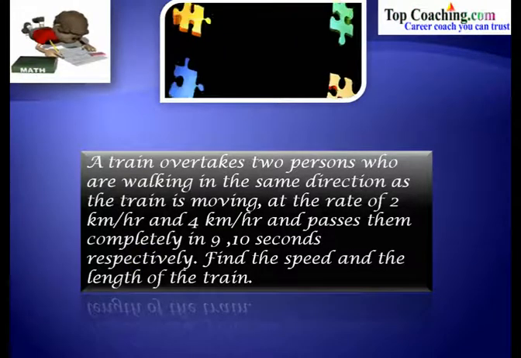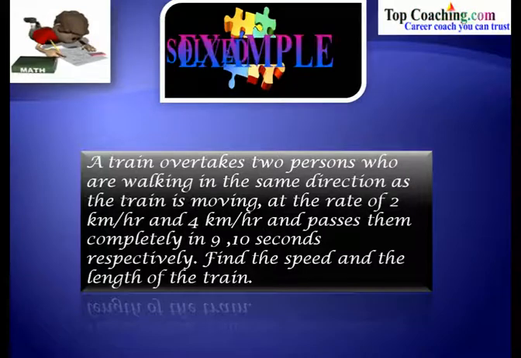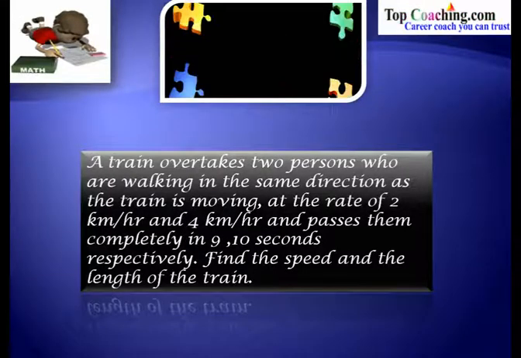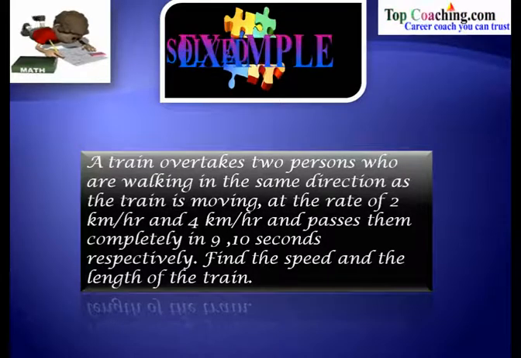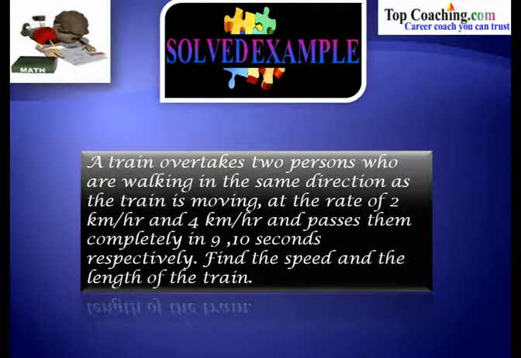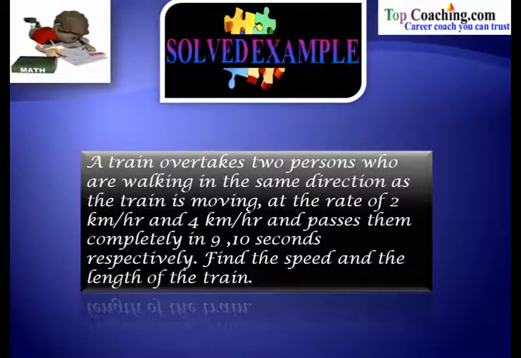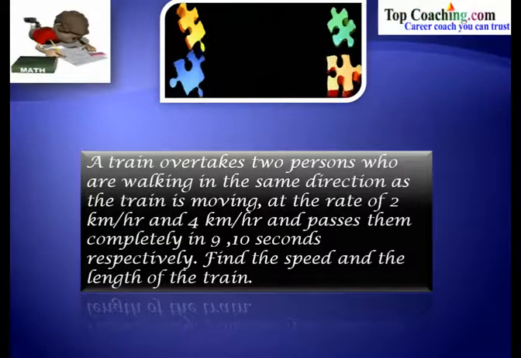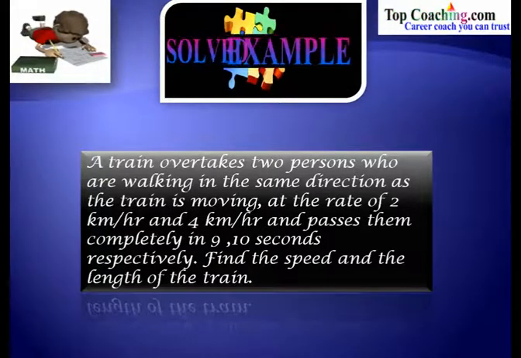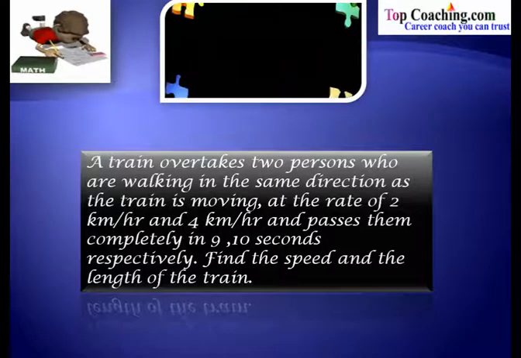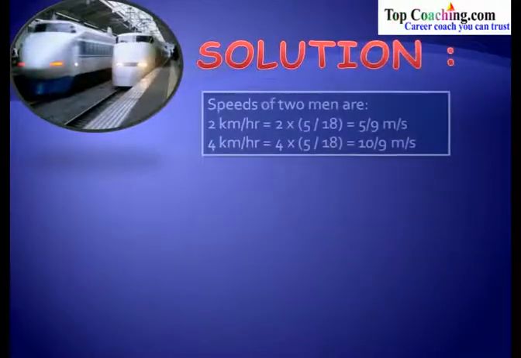So in this problem, what has been given to us is that there are two persons who are walking in the same direction as that of the train and they are moving at the rate of 2 km per hour and 4 km per hour respectively. Now the train crosses the man walking at a speed of 2 kilometers per hour in 9 seconds, and it also crosses the man walking at a speed of 4 kilometers per hour in 10 seconds. We have to find out two things. First, the speed of the train, and the second is the length of the train. So, let's look at the solution.